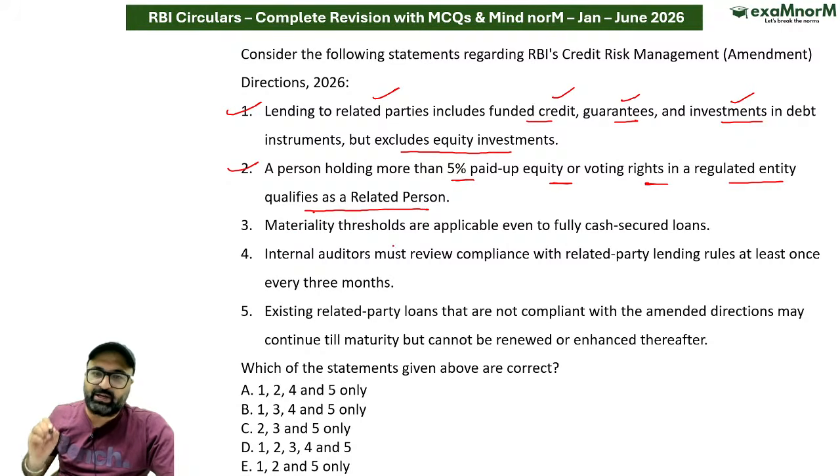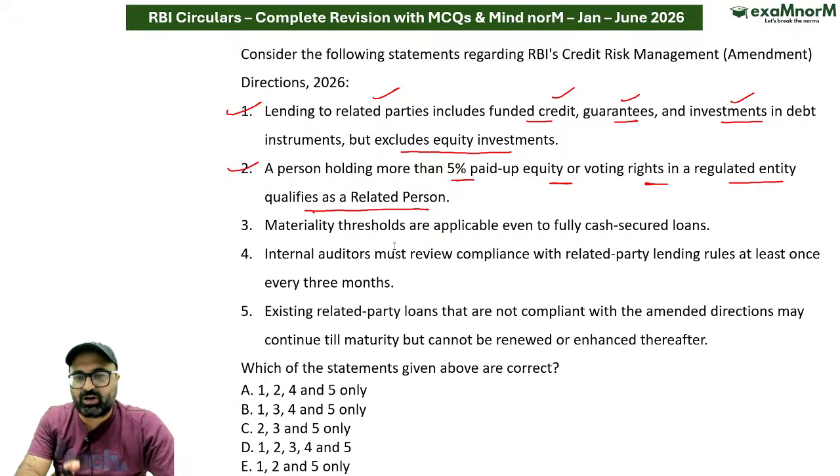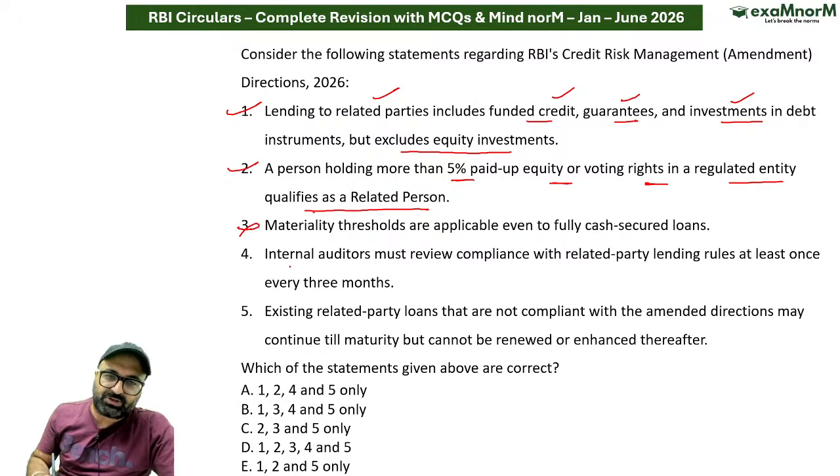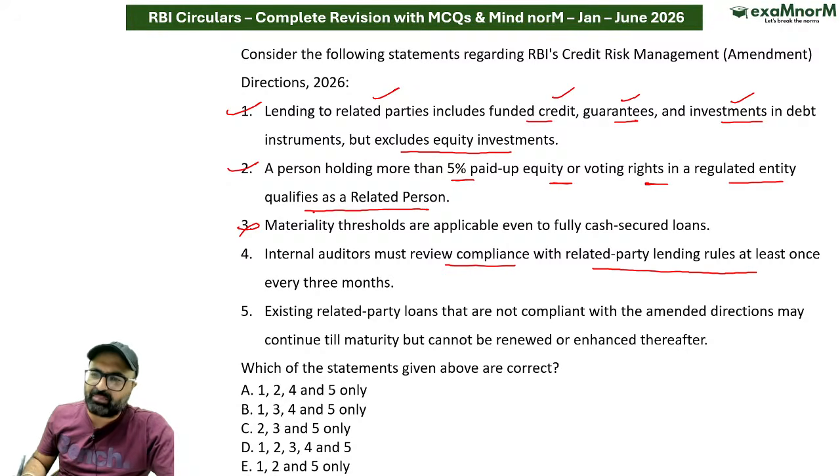Materiality threshold are applicable even to full cash secured loans? No, sir. These thresholds are not applied to fully cash secured loans and interbank loans. This is wrong. Internal auditors must review compliance with related party lending rules at least once every 3 months.